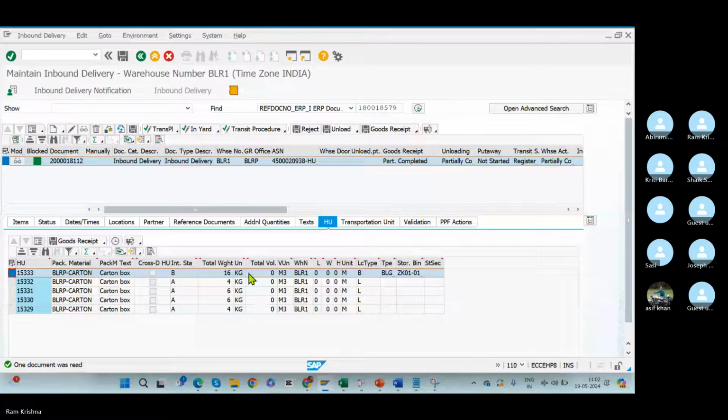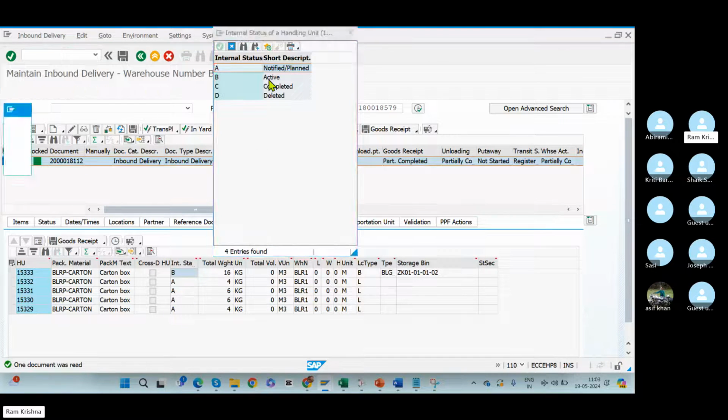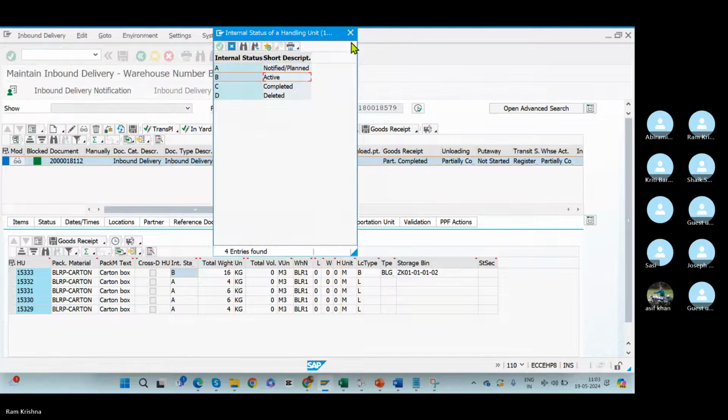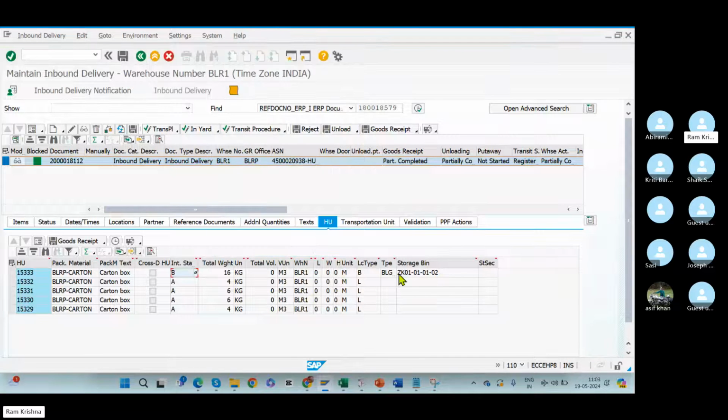B. Where exactly is it? It is in the respective staging area. B means what? Just check here. A means planned, B means active. The HU is active now. It is in the respective staging area. GR is partially completed. Put away is not started. Goods receipt is partially completed.